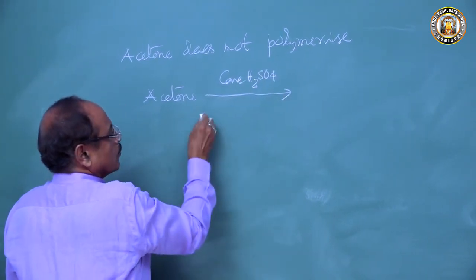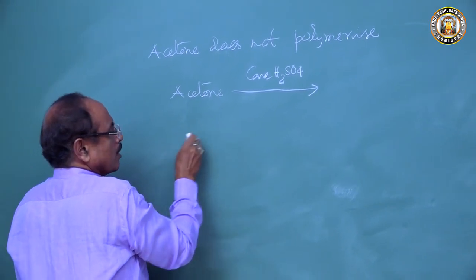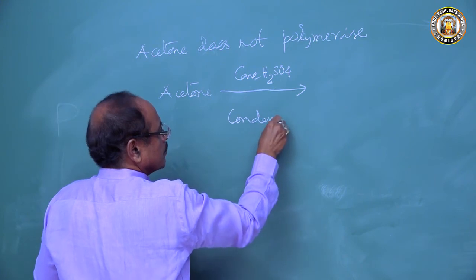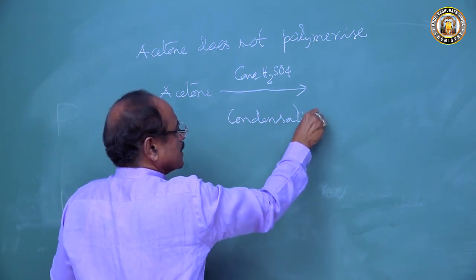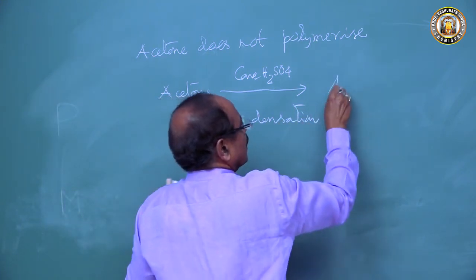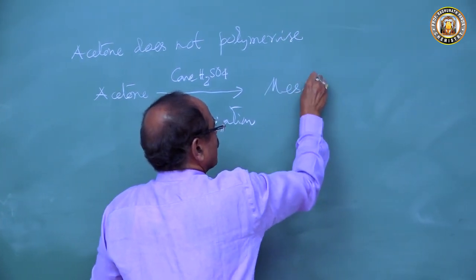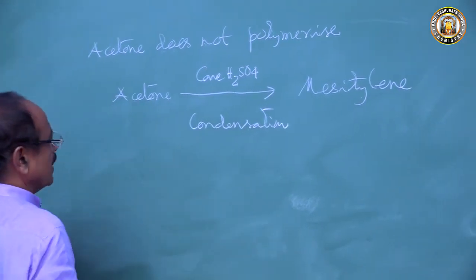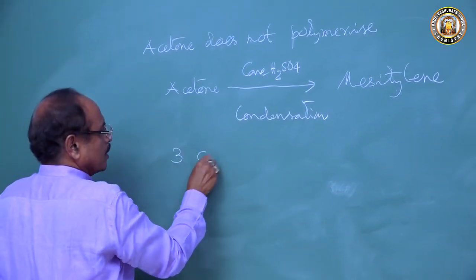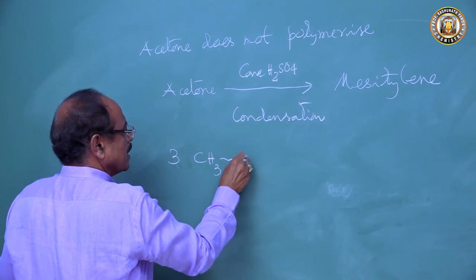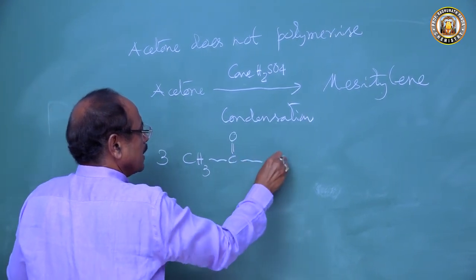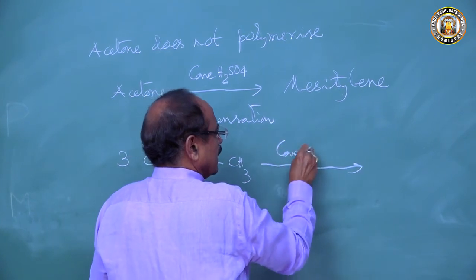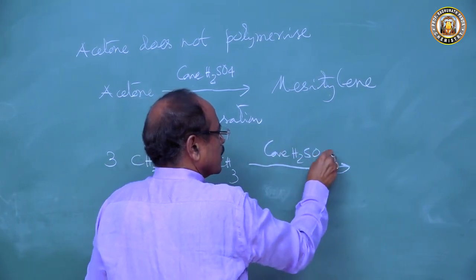3 molecules of acetone undergo condensation reaction to form mesitylene, an aromatic compound. So we have 3 molecules of acetone, CH3COCH3, and when treated with concentrated sulfuric acid, they undergo condensation.